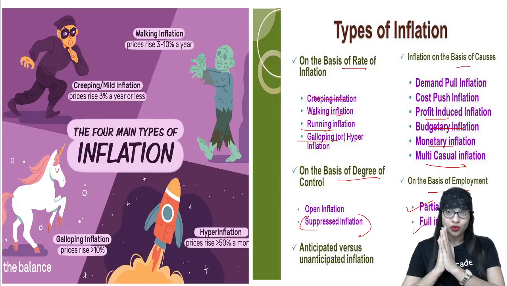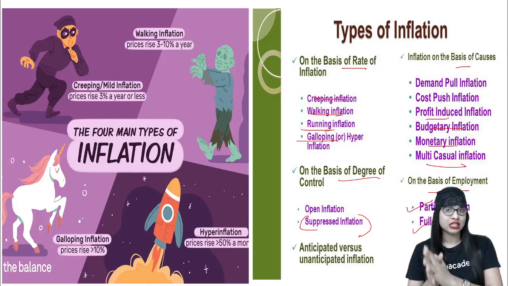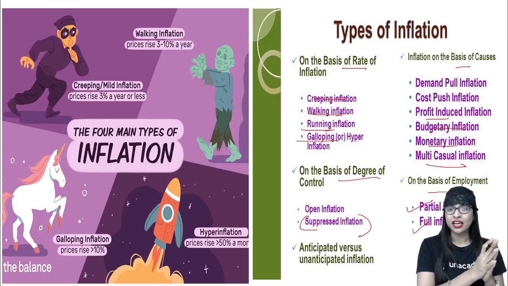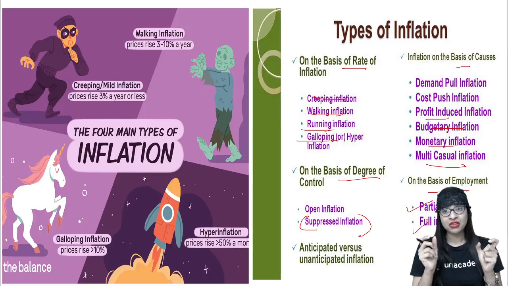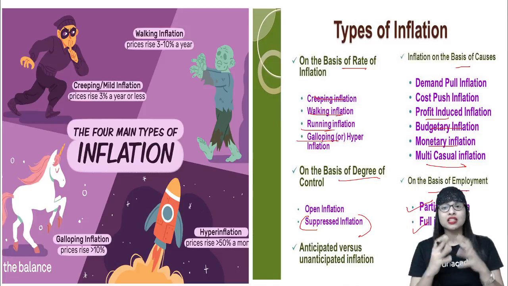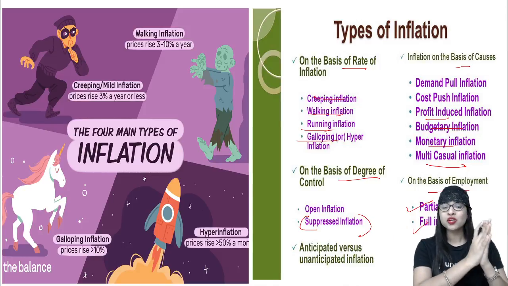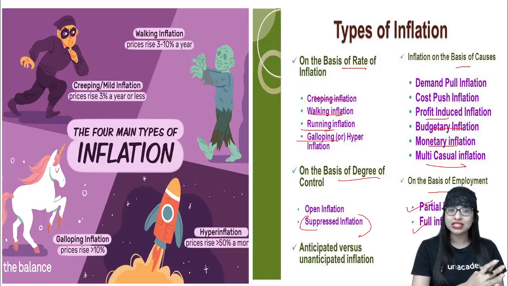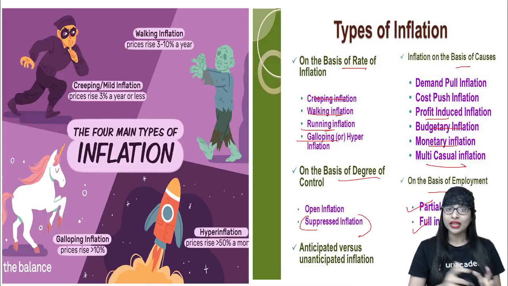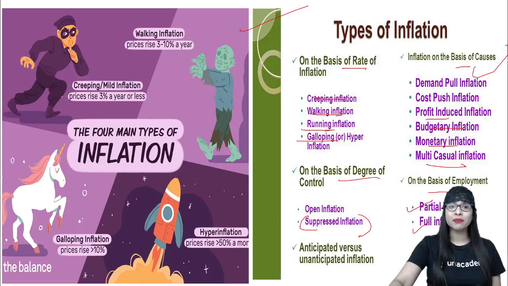But as far as you people, the civil service students, are concerned, you got to understand the inflation based on the rate and also based on causes. That is more important. Take care. So if you see, based on the rate of inflation, we have the creeping inflation, called mild inflation. You can see in the picture. Then you have walking inflation, you have galloping, and you have hyperinflation.